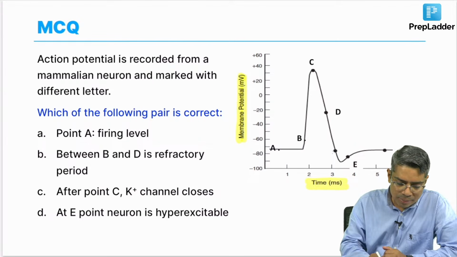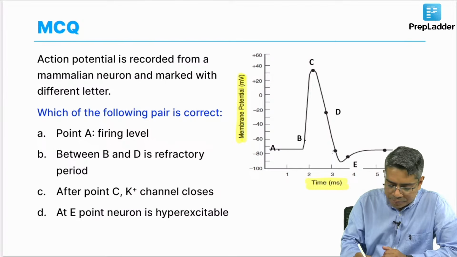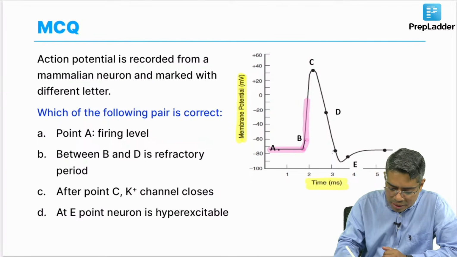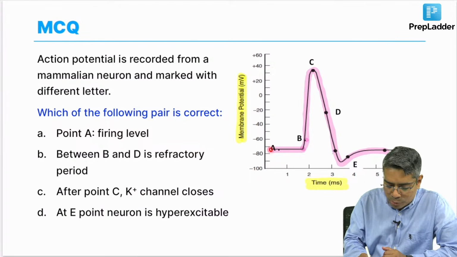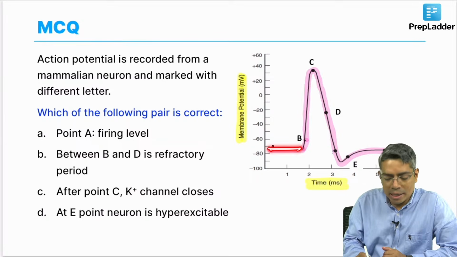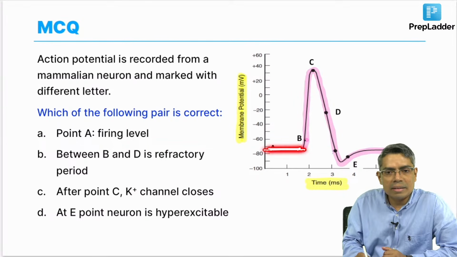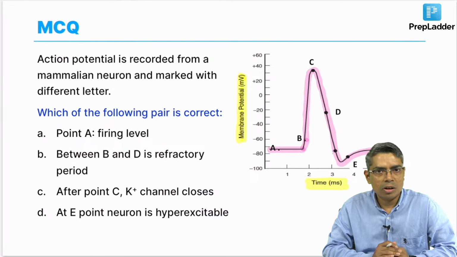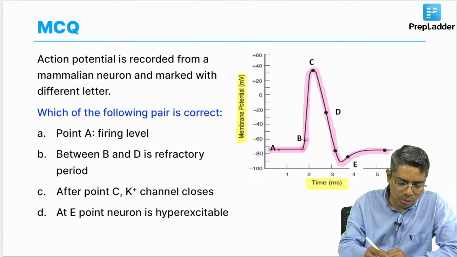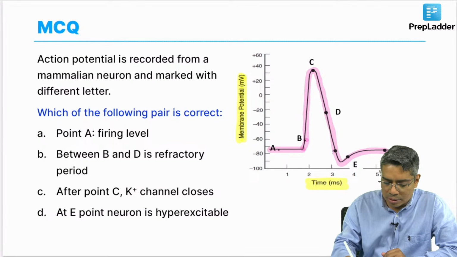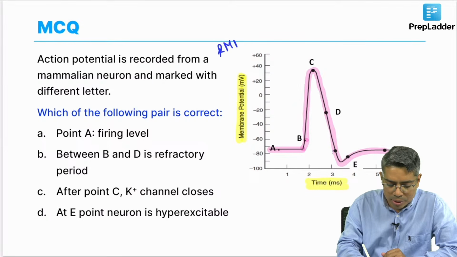First of all, if you look at this graph, this pink color highlights the typical action potential graph I am showing you here. I believe all of you know that the first flat portion of this curve is the resting membrane potential of the neuron. If you ask me why, we all know that the RMP of the neuron is how much?